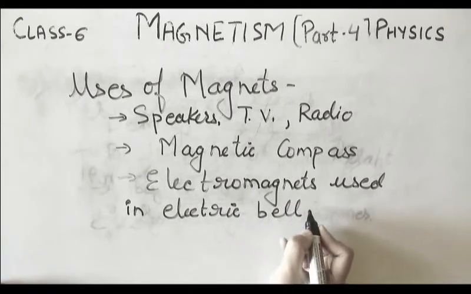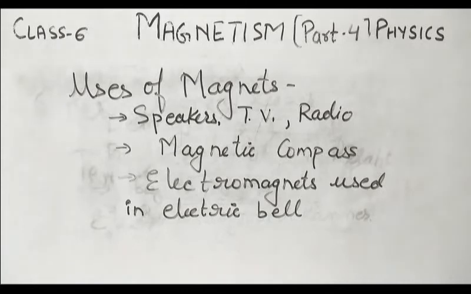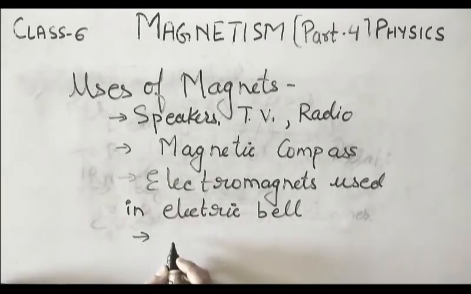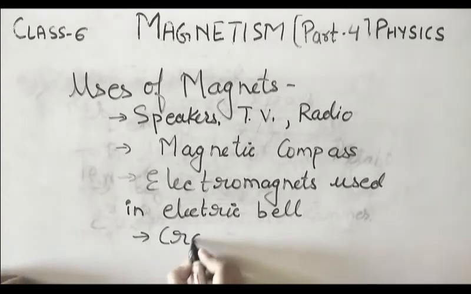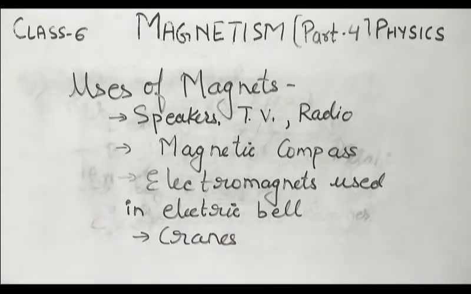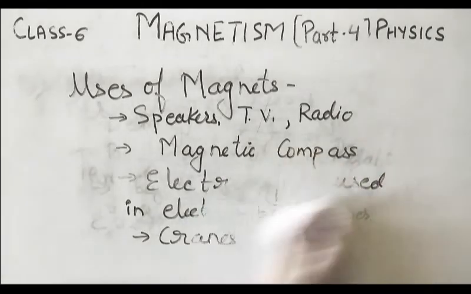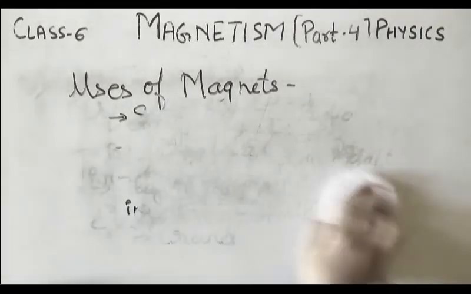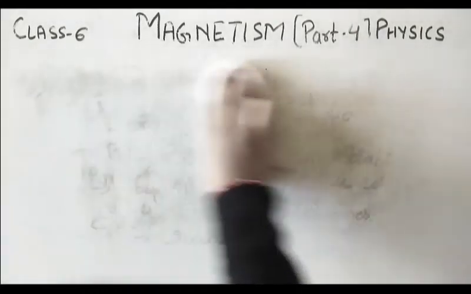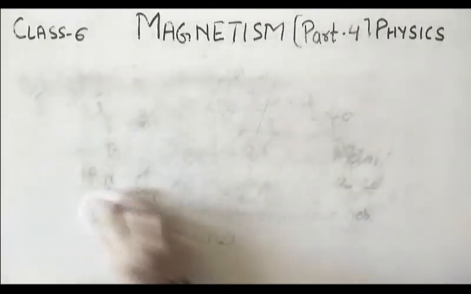It is used in electric bells, motors, generators, etc. It is also used in cranes, for lifting things. In cranes, magnets are utilized for lifting and moving scrap metal, to remove the metal scrap.